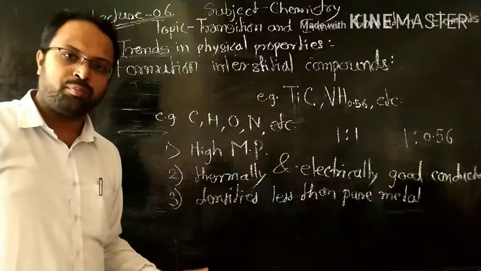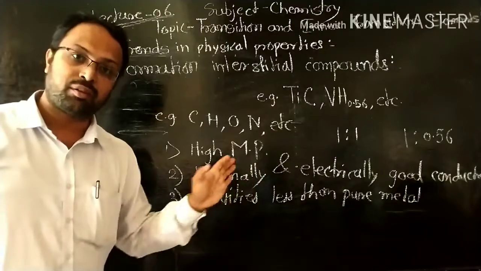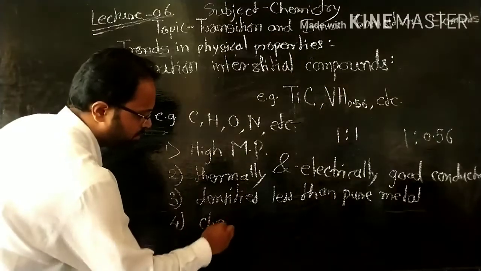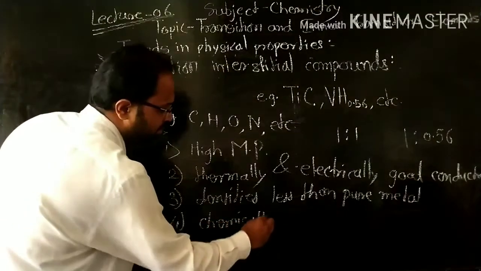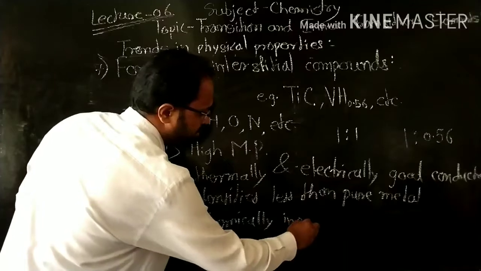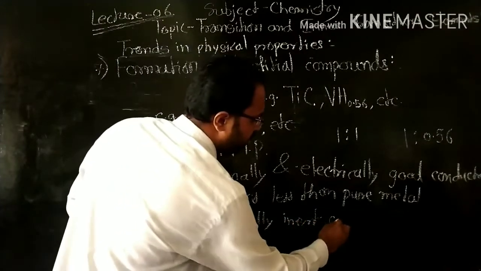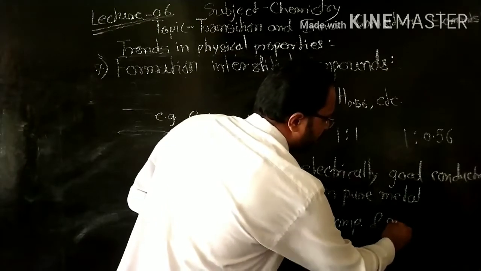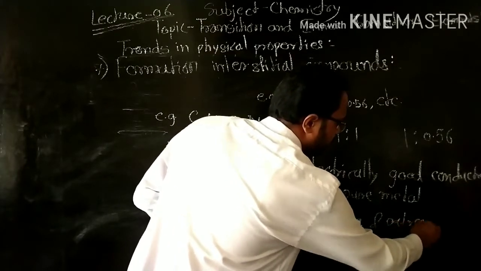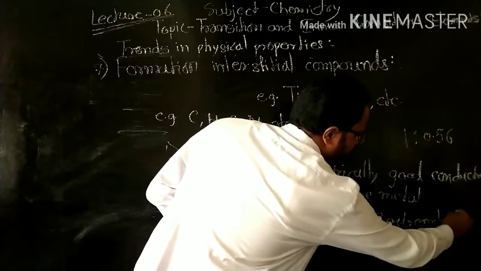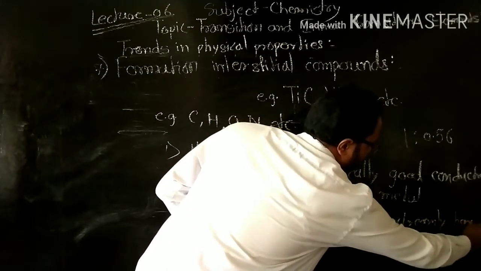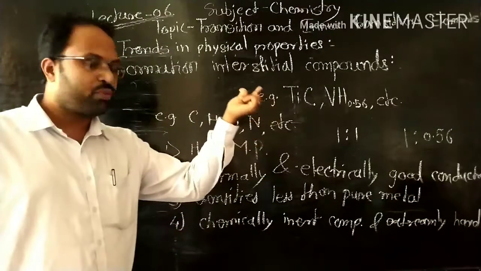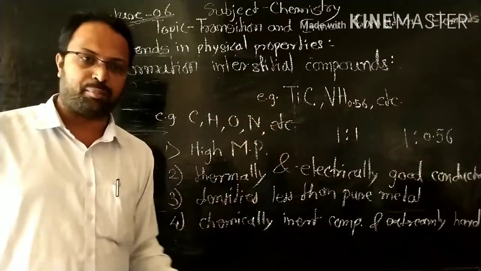They also form chemically inert compounds and are extremely hard, like stainless steel, a compound of iron and carbon.